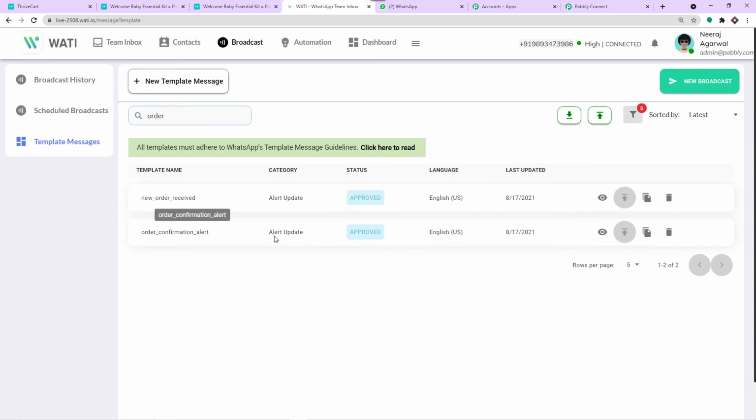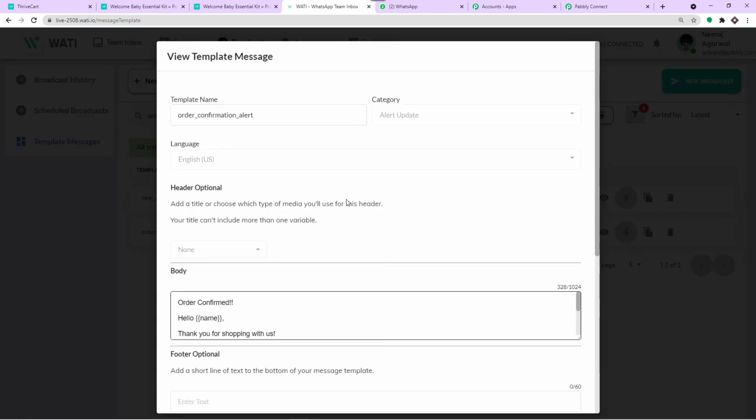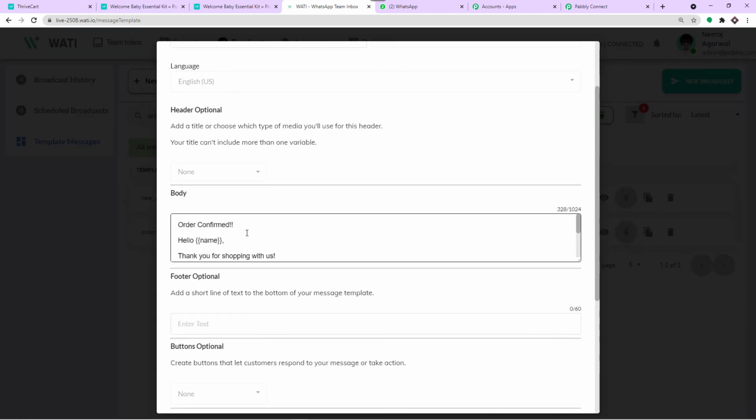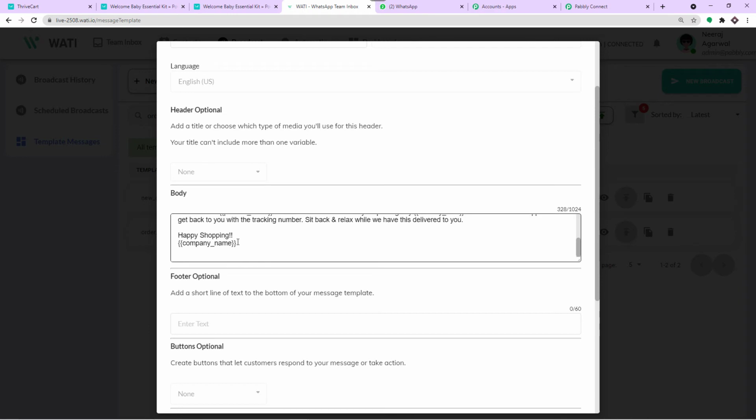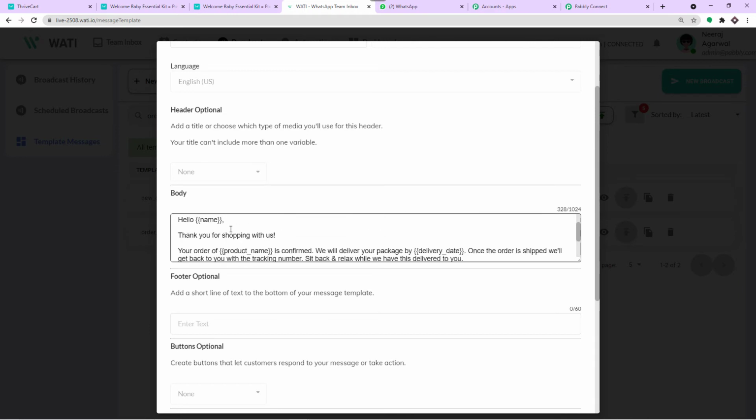Order confirmation alert, this one. So this is the template that we will be working on. Okay, order confirmed, hello name, and the rest of the stuff. As you can see, we have 4 parameters, I think. One is name, the second is product name, the third is delivery date, and the fourth is company name. Using these parameters and the template, we are going to send a message on WhatsApp.